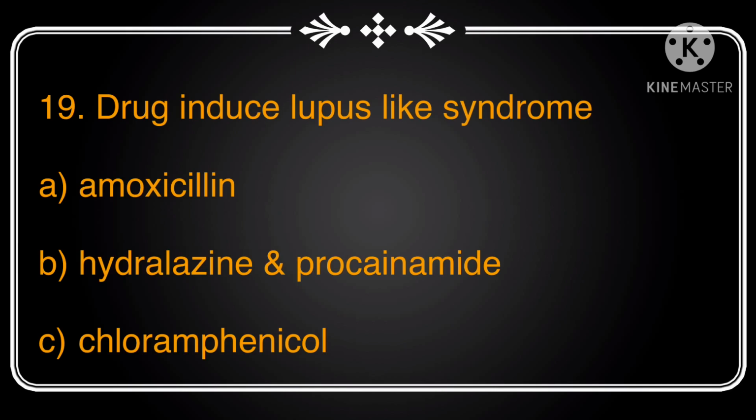Main symptoms are muscle and joint pain, swelling, fatigue, fever, serositis, and certain laboratory test abnormalities. Examples of these drugs are hydralazine, procainamide, and isoniazid. Hence, the answer to the given question is option B, hydralazine and procainamide.